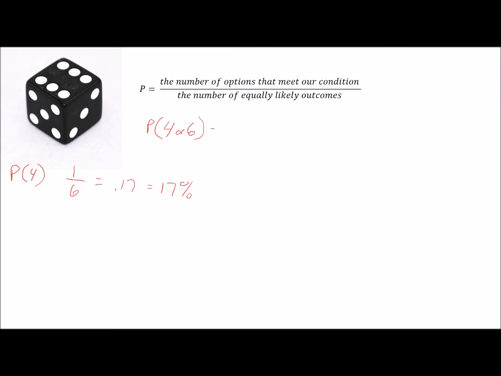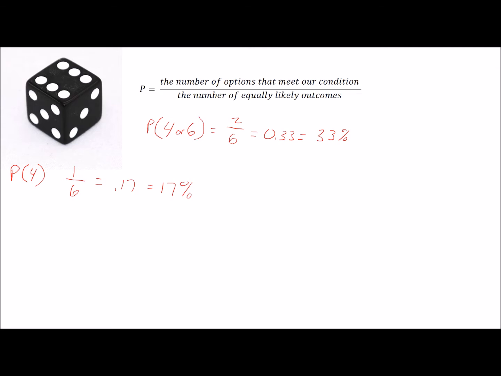So what's the probability of rolling a 4 or a 6? Well, the number of options that meet our condition is a 4 and a 6. So we have 2 of those divided by equally likely possibilities, which would be 6. So 2 divided by 6, you'll see it'll give us 0.33, which would be a 33% chance of rolling a 4 or a 6.